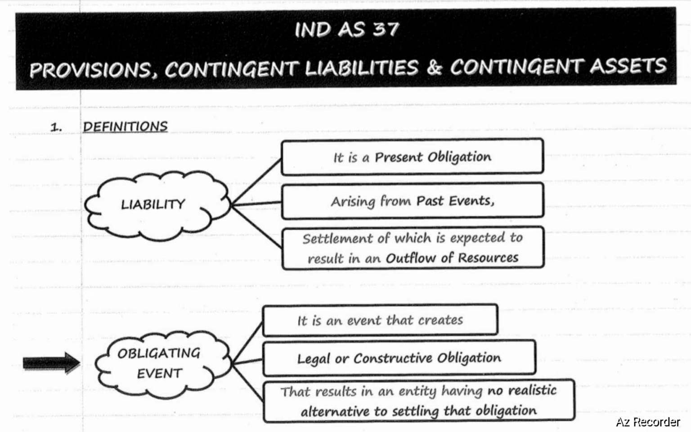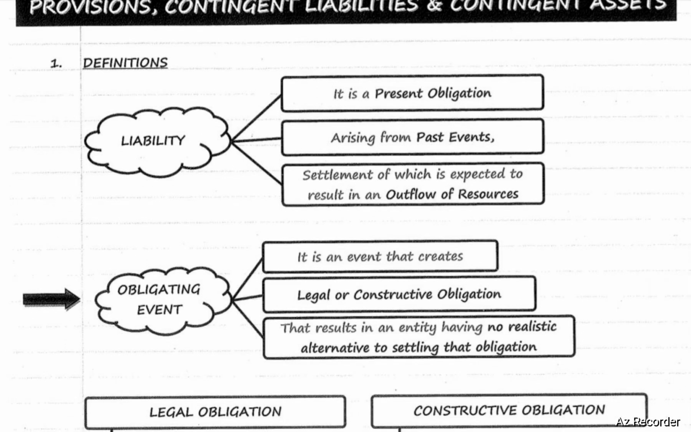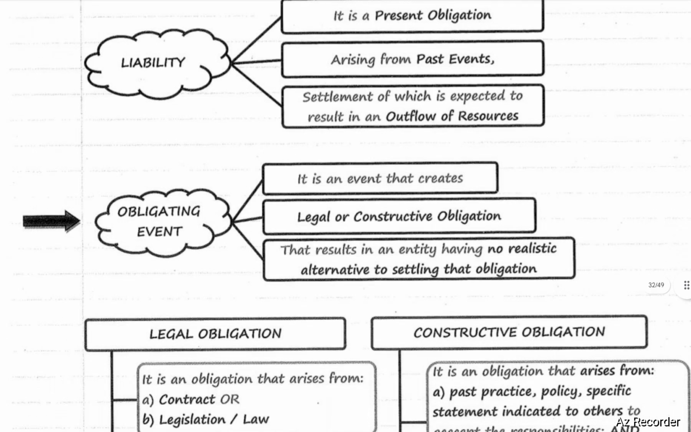Ind AS 37. Provisions, contingent liabilities, and contingent assets. What is meant by liability? Liability is a present obligation arising from past events, settlement of which is expected to result in an outflow of resources. What is meant by obligating event?